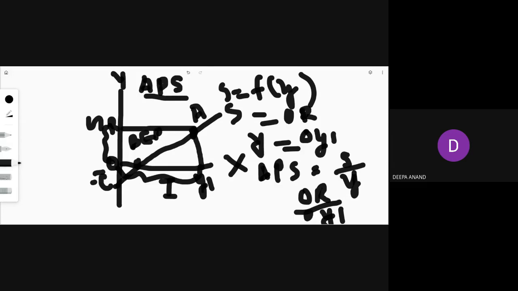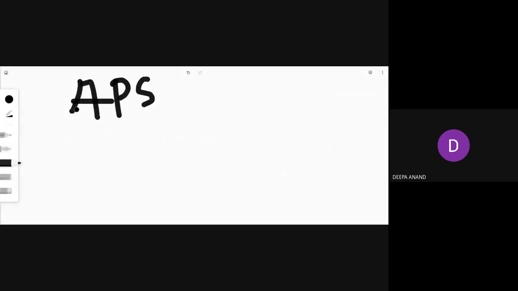Okay. Now, some properties of average propensity to save. You have seen some properties of the saving curve. Now we will see the properties of APS.